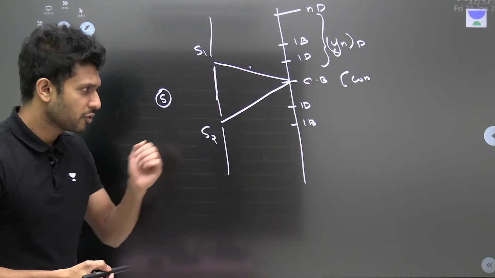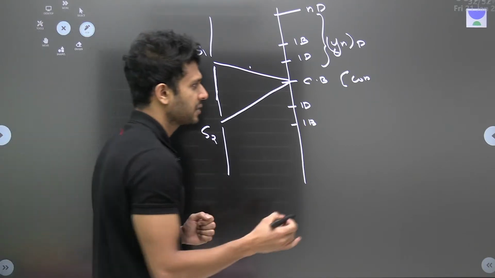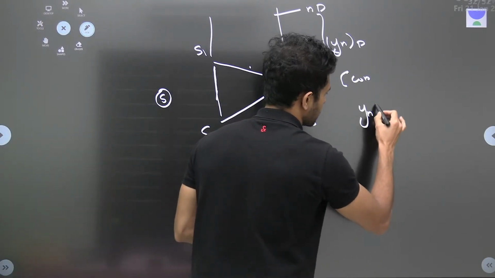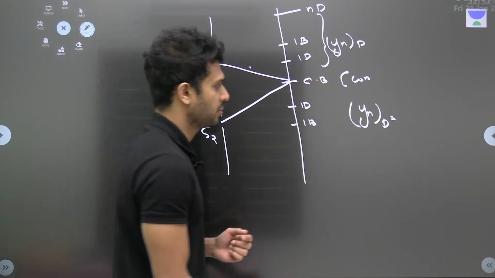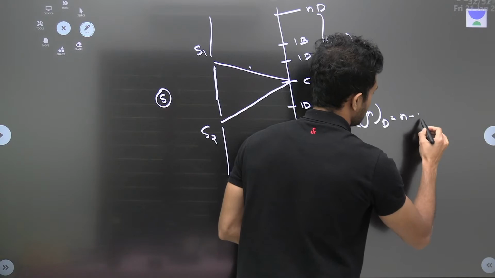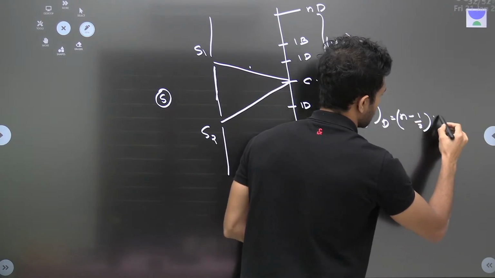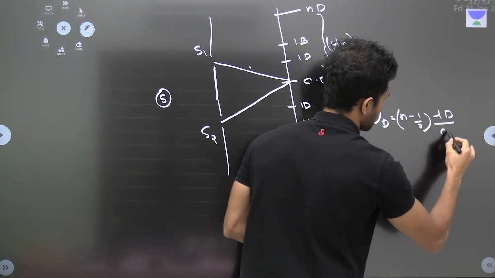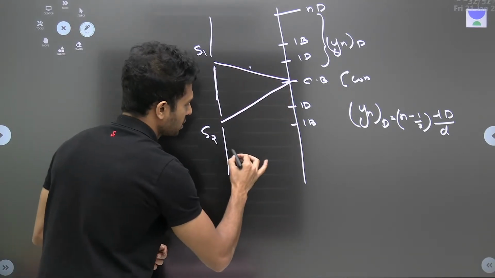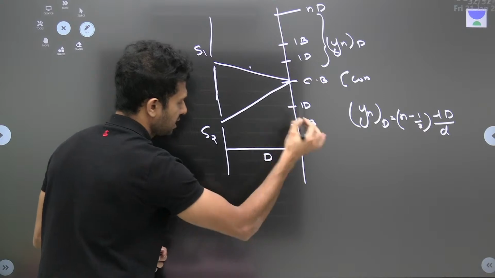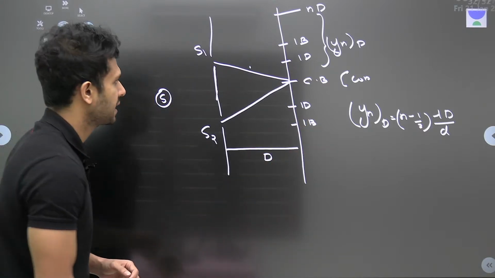What was the formula? Distance to the nth dark band is given by (n minus half) lambda capital D by small d. I'll explain each term. Distance between slit and screen is capital D.